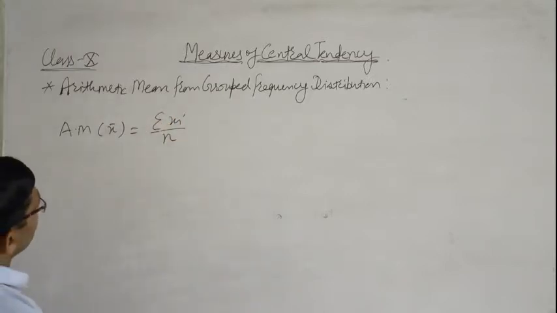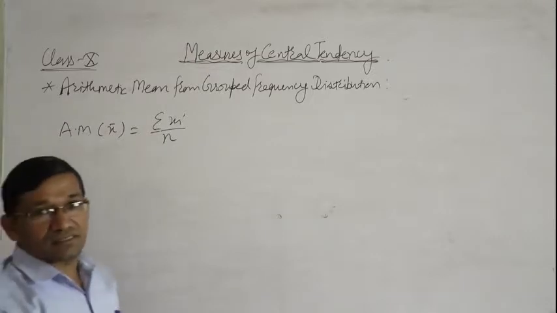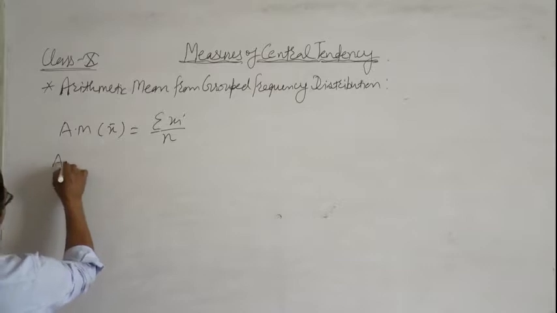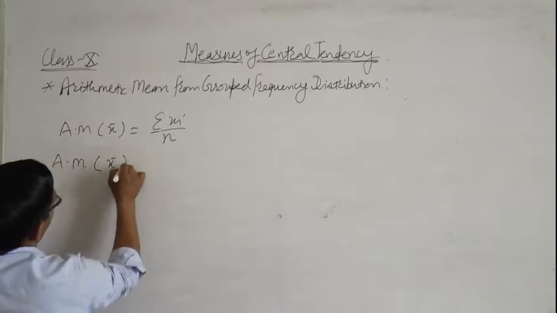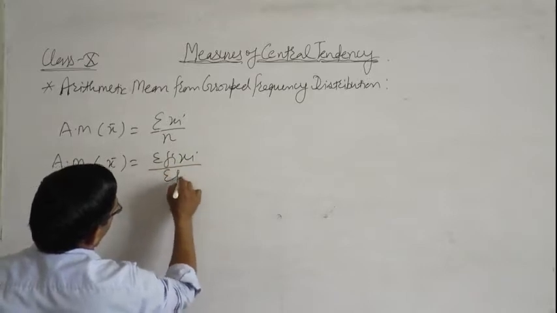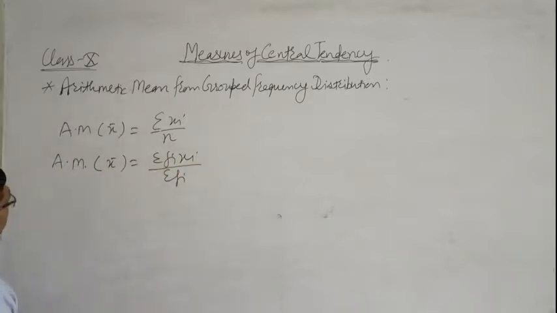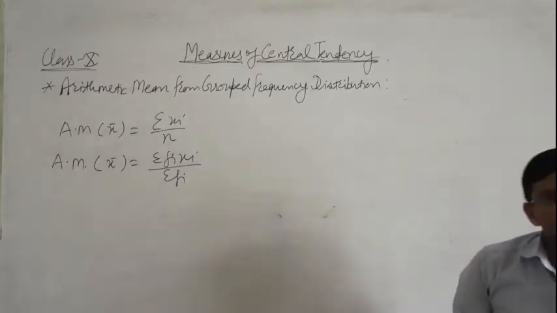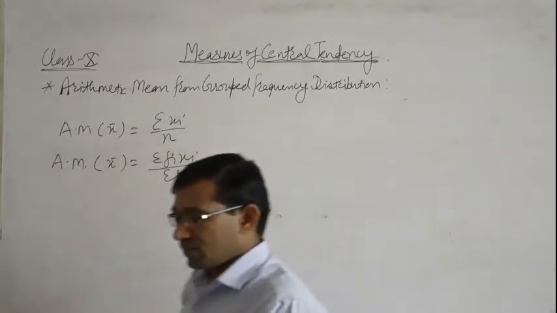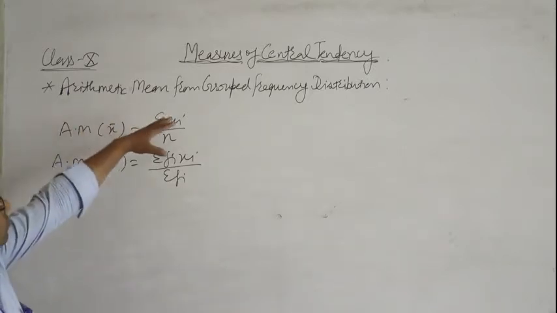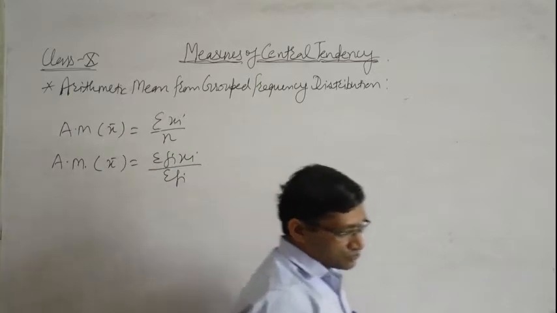Second, when observations and their frequencies are also given, then arithmetic mean is sigma fi xi upon sigma f. Both methods we discussed in previous classes. Now today we discuss arithmetic mean from grouped frequency distribution.